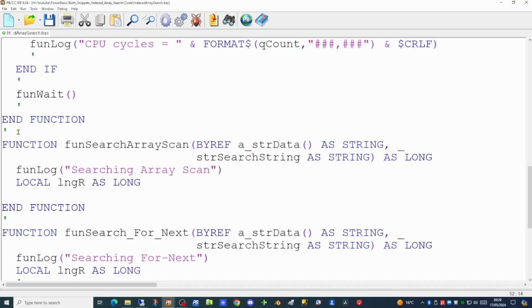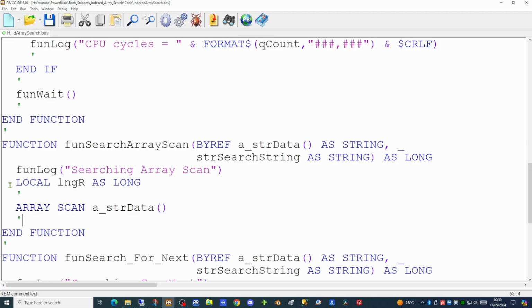So here is the skeleton of our new function, passing the two parameters and reporting in the log to say we're searching array scan. So we're going to be using the array scan command, which is inbuilt to PowerBasic. The first thing we need to tell array scan is the name of the array we wish to scan, in this case str data. As we don't know all the data that's in the record, we only want to look, in this case, at the first column, from the first character on that record for the length of the email address. The array scan command does have an option for scanning particular character positions, and that's what we're going to be using. That's the from command.